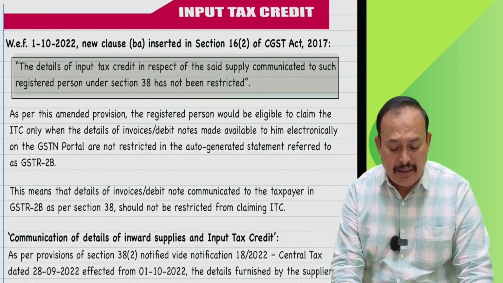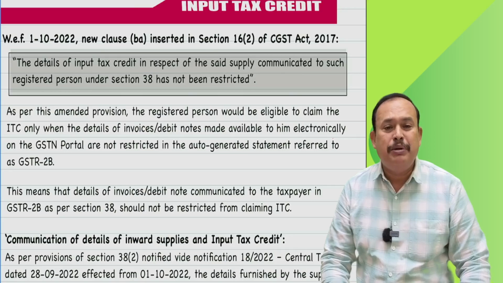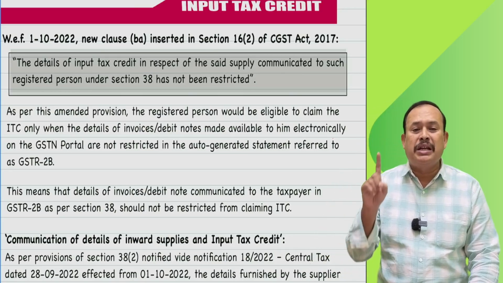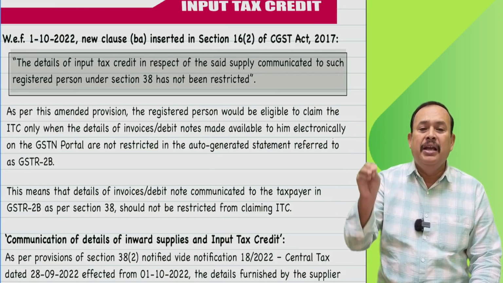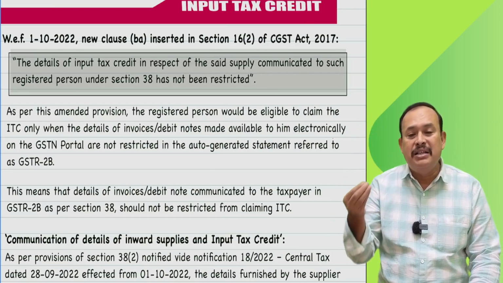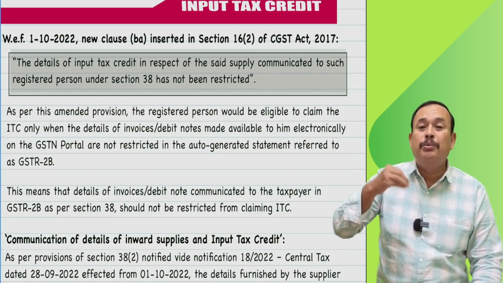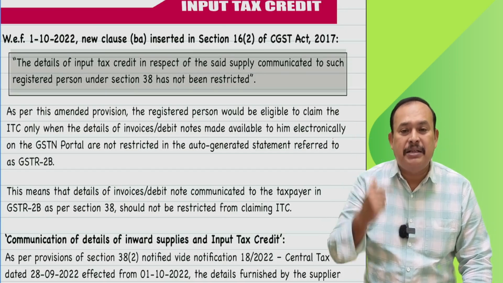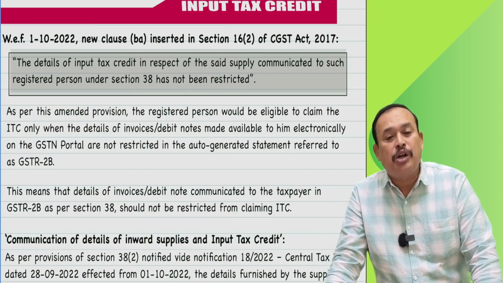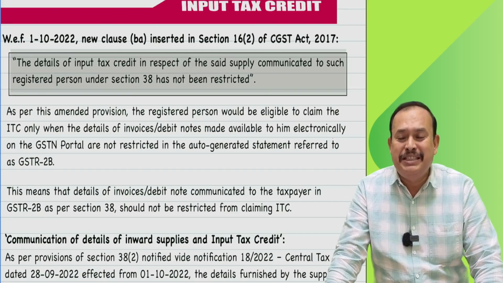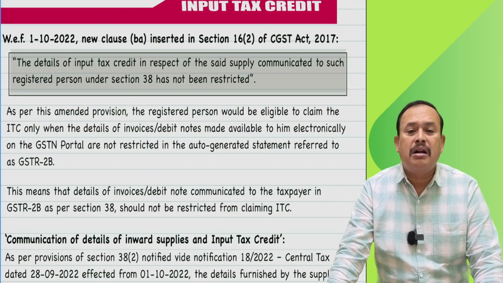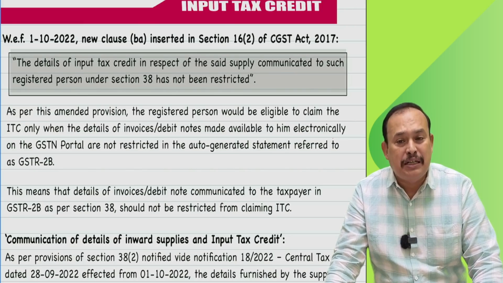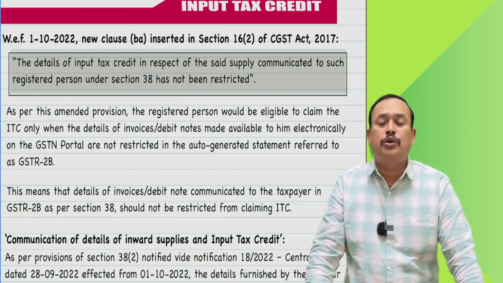It says that as per the amended provision, the registered person would be eligible to claim the input tax credit only when the details of invoices or debit notes received by the recipient from the supplier, made available to him electronically on the GST network portal, are not restricted in the auto-generated statement referred to in GSTR 2B.